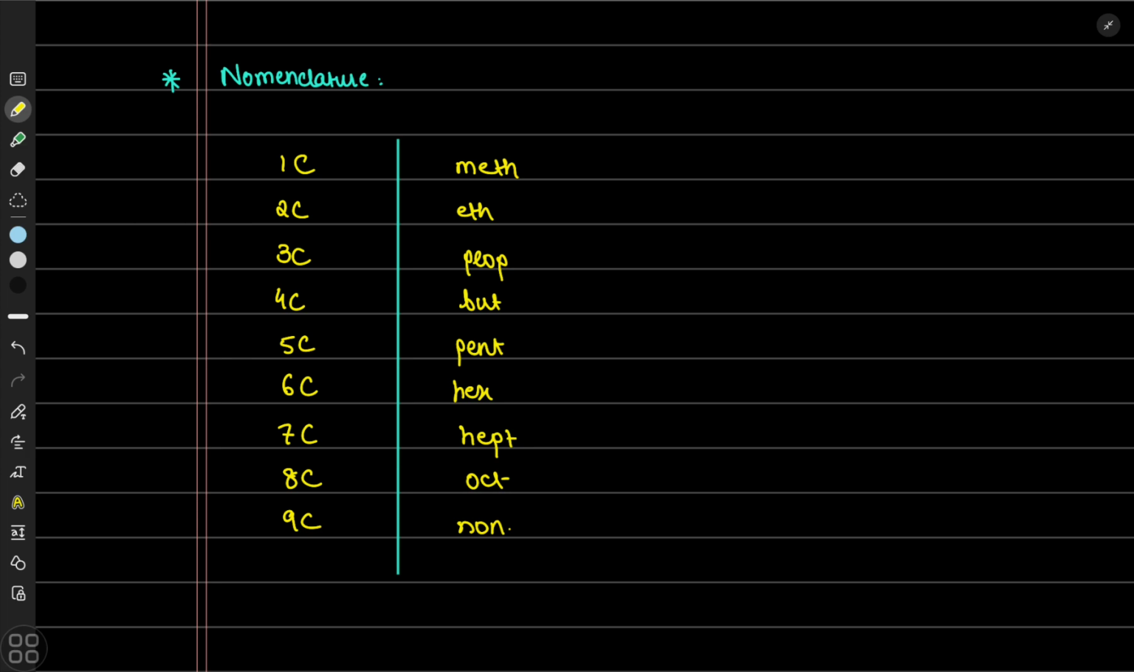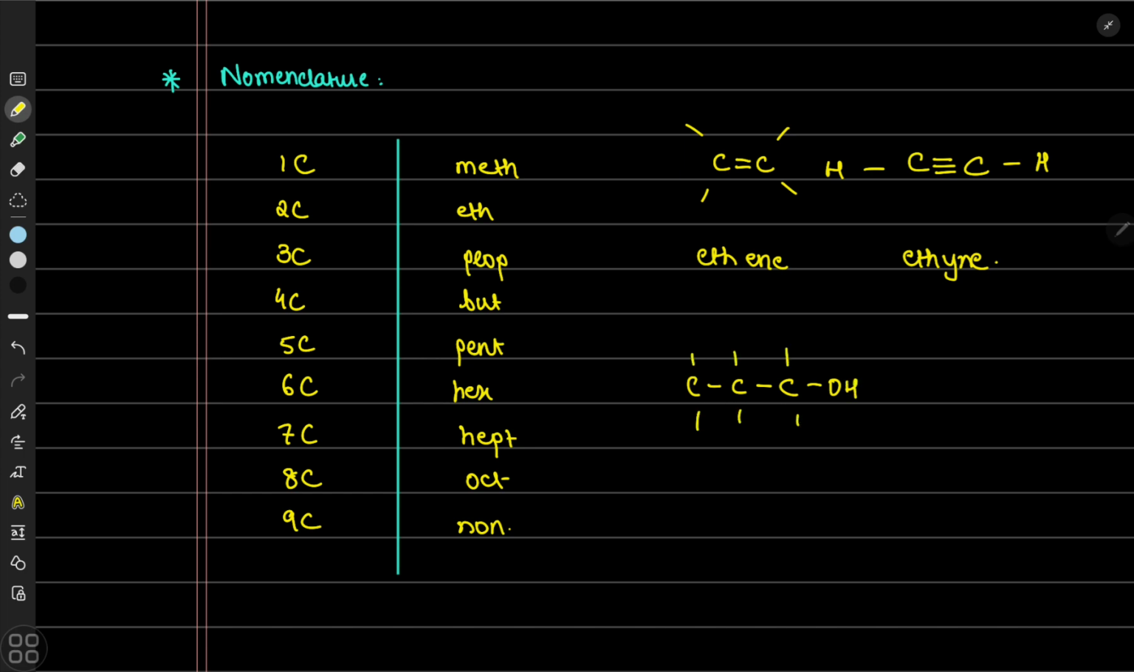So let's give an example. This compound containing two carbons and has an alkene in it, so it will be eth because it has two carbons, and ene for alkene. Another compound with an alkyne functional group would be known as eth and yne, ethyne, right? And this compound with three carbons and an OH group. Let me draw the hydrogens here.